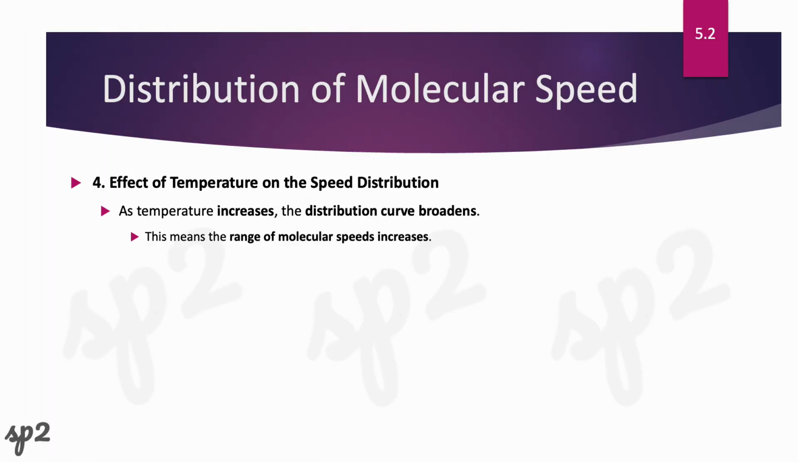The last thing is the effect of temperature on the speed distribution. As you saw for 0 degrees and 100 degrees Celsius, when we increase the temperature, the distribution curve always broadens. This means that the average molecular speed is going to increase, right?